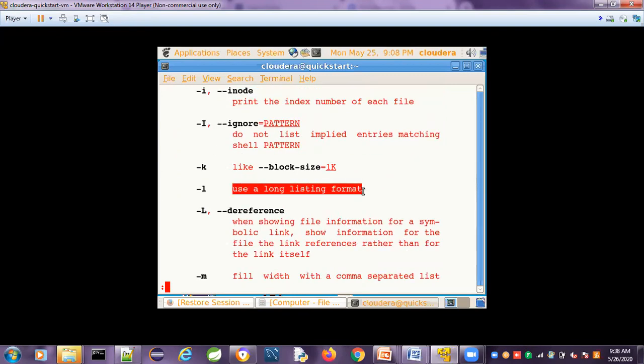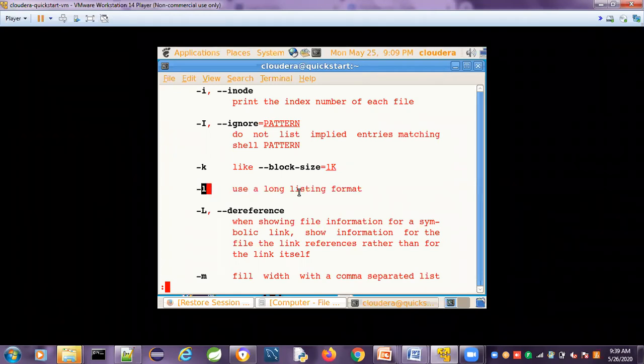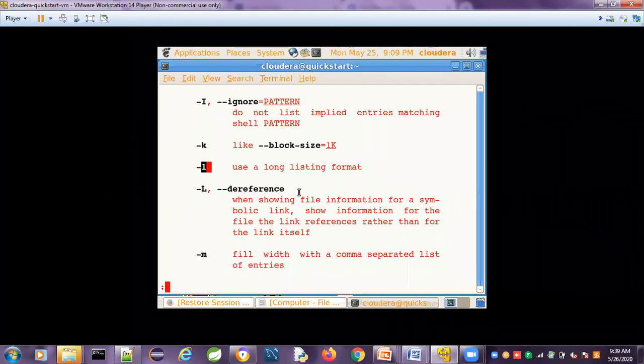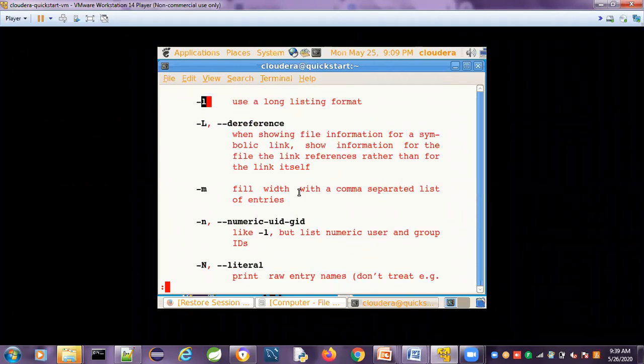The long listing format shows the complete properties of the file. What are all the fields present? What is the file name? Is it a file or directory? Is the file related to any other file? What is the size of the file? When was it created? All the things will be shown with the help of the -l option. ls -l, l indicates long listing. So long listing shows all the information, seven fields. I will show you.